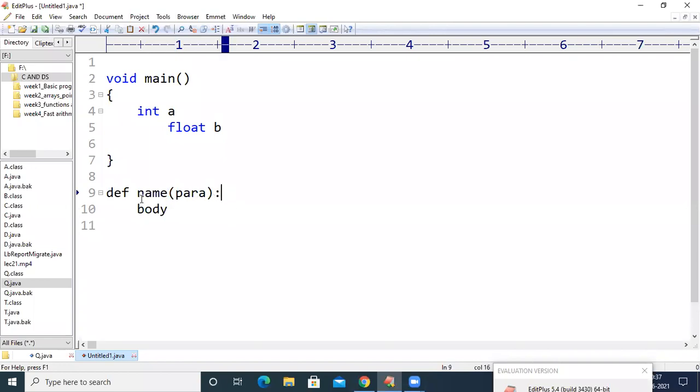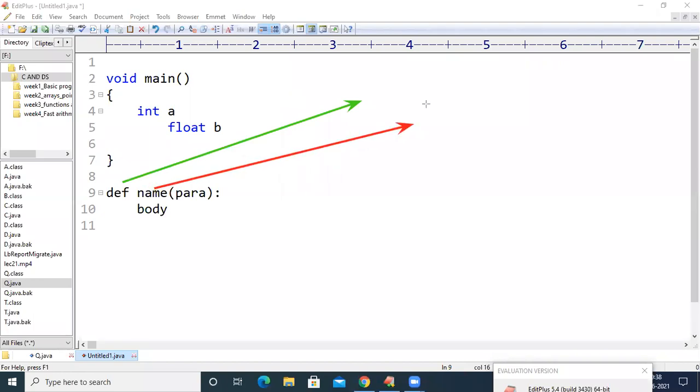See here, in Python the method has four parts, similar to the C programming language. First part, second part, third part, and the fourth one.